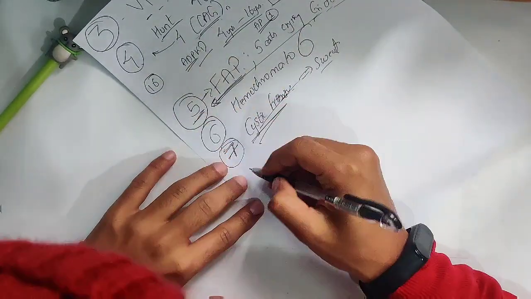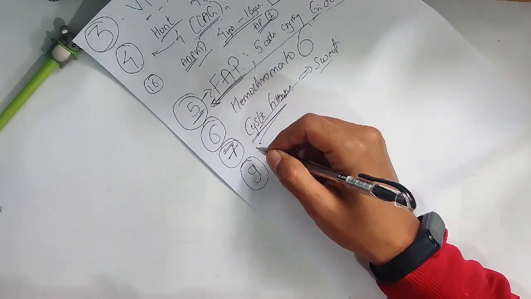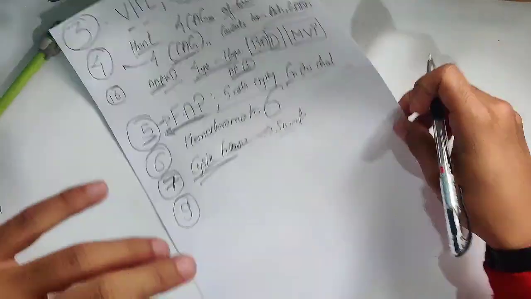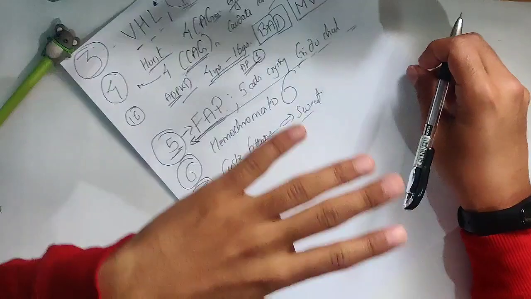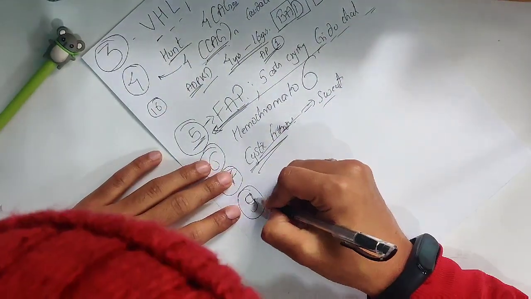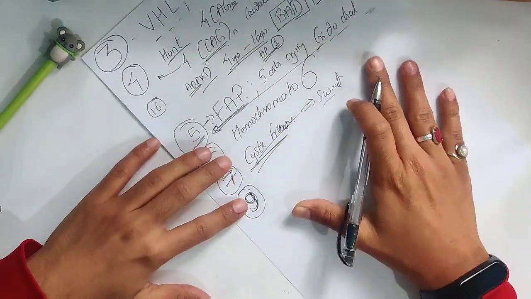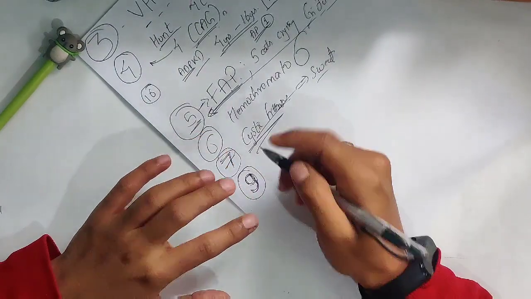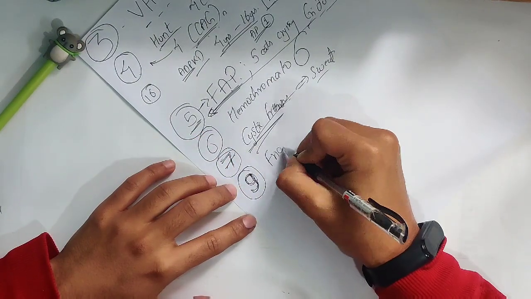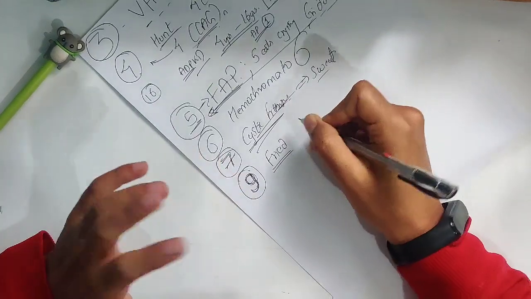Okay, so 9 you have to remember. I'm going to give you a small story and you will be able to remember everything associated with chromosome number 9 as well as the disease. In case of 9, we have Friedreich's ataxia. I don't know why they have Friedreich's ataxia.